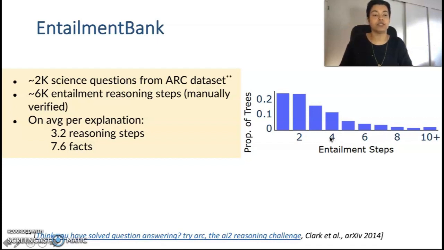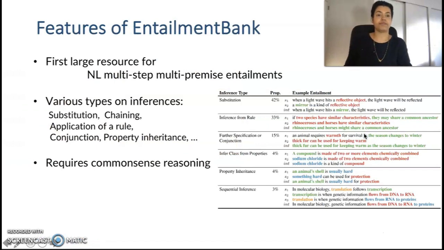Around 50% of the trees have 3 or more steps. We believe that this is the first large resource for multi-step, multi-premise entailments. It covers a variety of inference types, and further, since each inference step is a textual entailment, they require a lot of common sense reasoning.